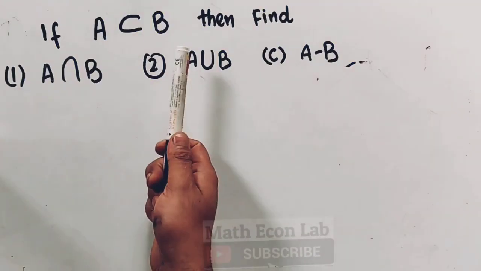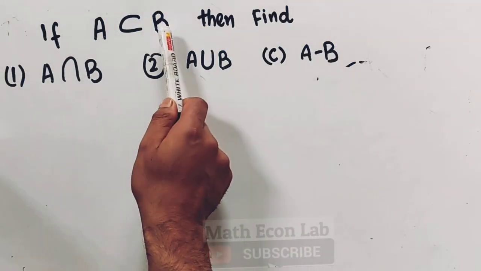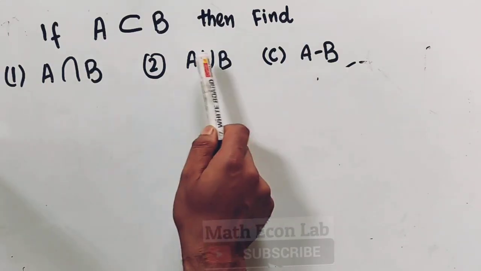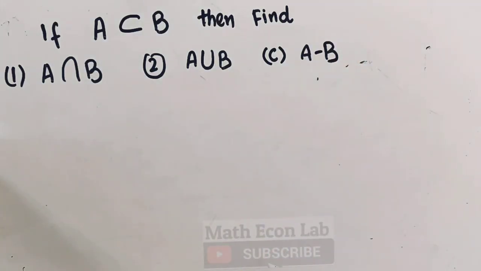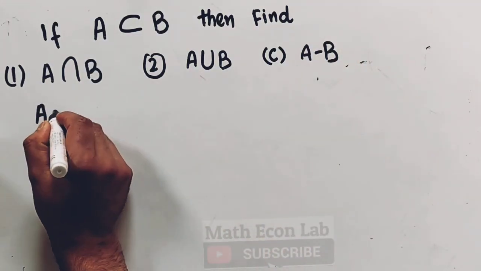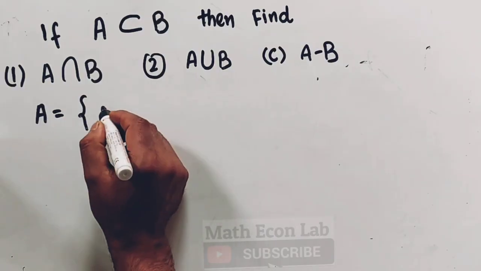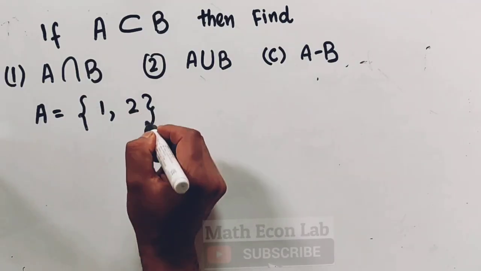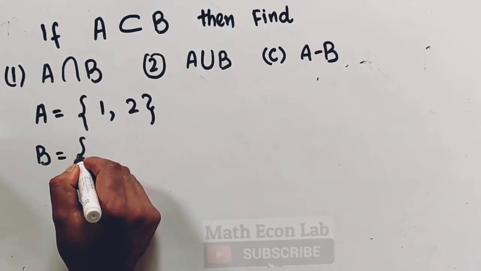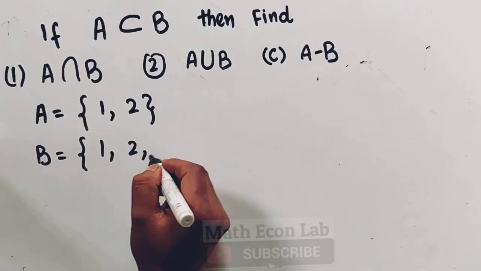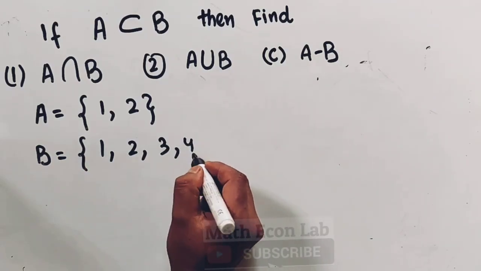Let's take another question on sets. If A is the proper subset of B, then find A intersection B, A union B, and A minus B. Okay, so let us understand it with an example. Let us say A is a set containing elements 1 and 2. Then B is another set which contains elements, let us suppose, 1, 2, 3, and 4.